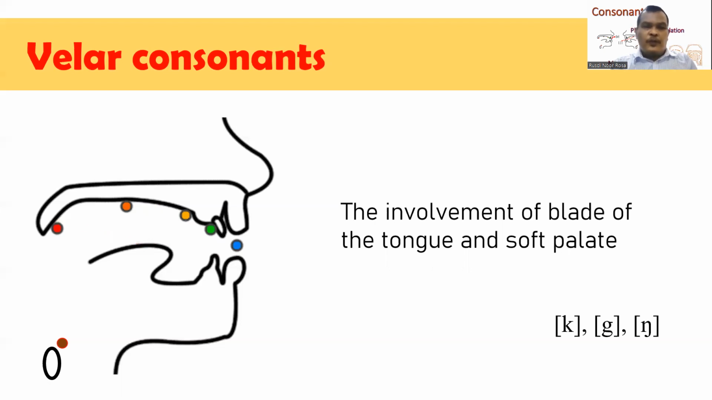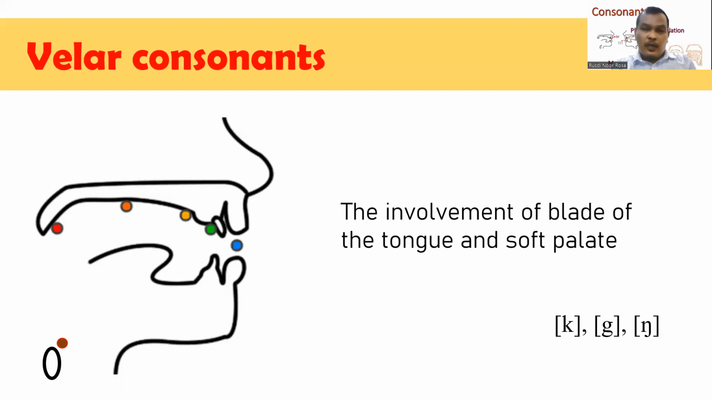These sounds are produced by raising the body of the tongue or the root of the tongue onto the velum or soft palate. So we raise the body of our tongue or the root of our tongue onto the velum or soft palate. The sounds result in velar consonants. There are three sounds which belong to velar consonants.